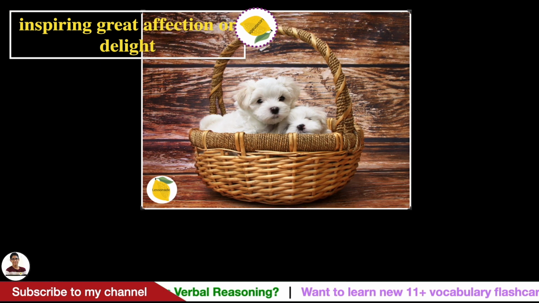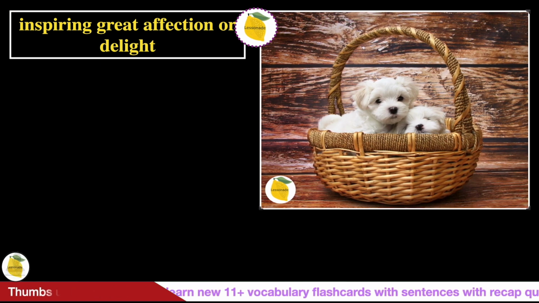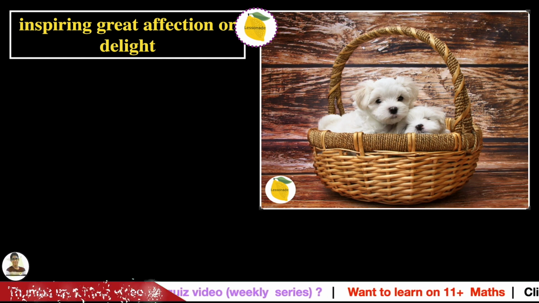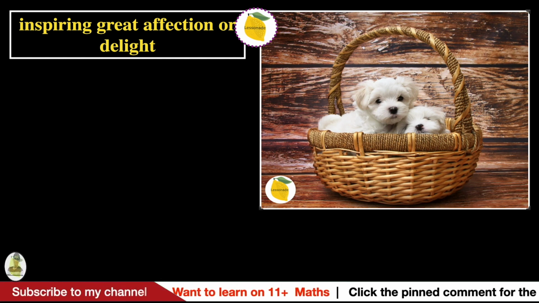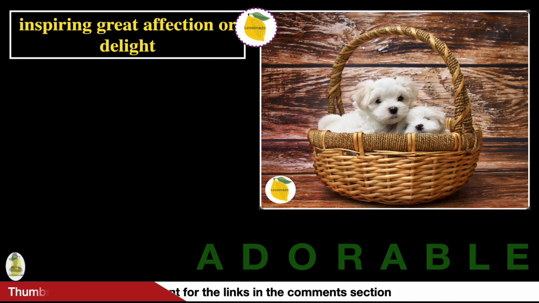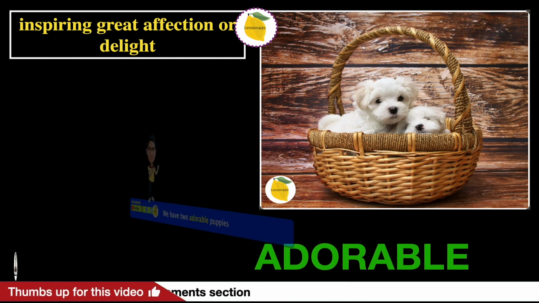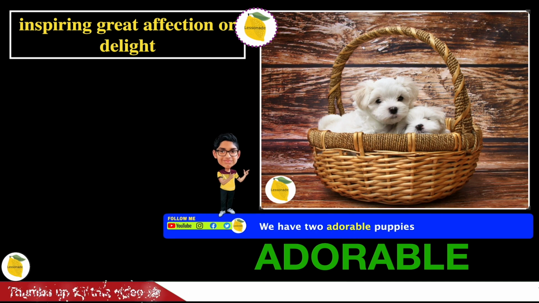The next definition we have is inspiring great affection or delight. In this picture, we can see two dogs that are inspiring great affection or delight, and therefore the word will be adorable. And the sentence for this word is, we have two adorable puppies.